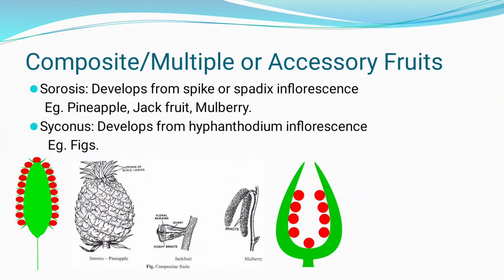In the picture you can see the first image of sorosis, which is a spiky type. It is a straight inflorescence having flowers around it, and the fruits are pineapple, then jackfruit, mulberry. All these are examples of sorosis. What is syconus? The second example is of syconus, that is a fig.